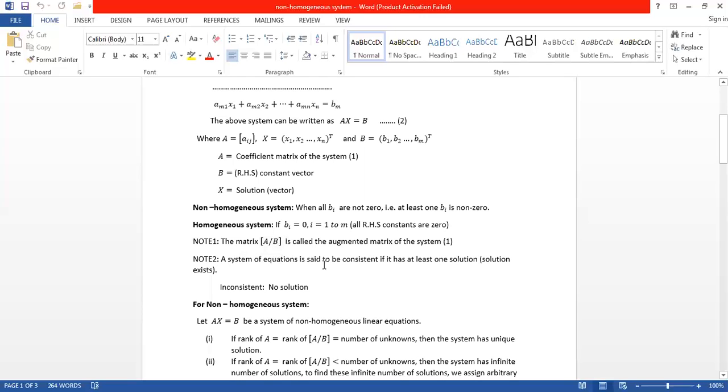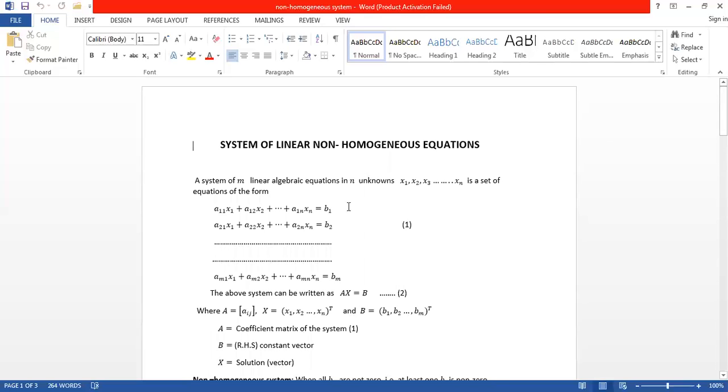A system of equations is said to be consistent if it has at least one solution, or simply if a solution exists. So when we say this system of equations is consistent, it means at least one solution exists. If a solution does not exist, then it is inconsistent.